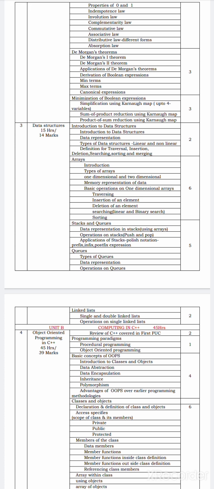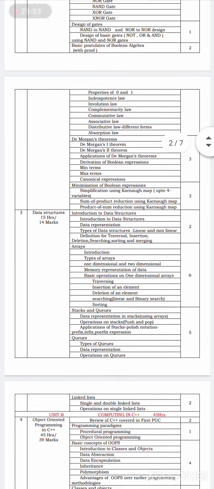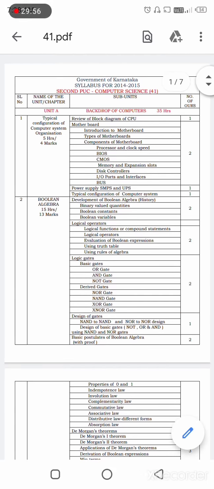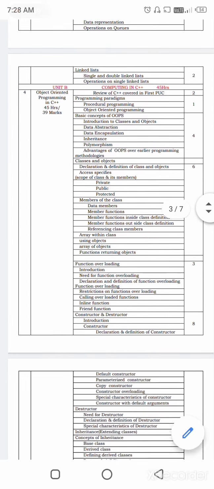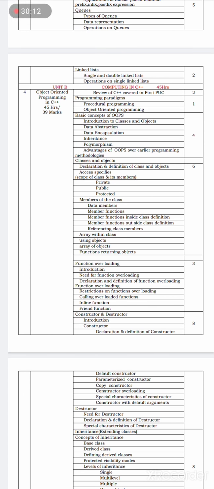So C++ is linked with the first PUC; the second unit of second PUC is linked with the first PUC syllabus. So first I will cover the first PUC syllabus, then the second PUC syllabus of the second unit. Is that clear, dear students? Yes. So we are going to cover the first PUC leftover syllabus wherever it is necessary, in whichever unit it is linked. Now, you just go through the syllabus. I will upload the syllabus and you just go through it.